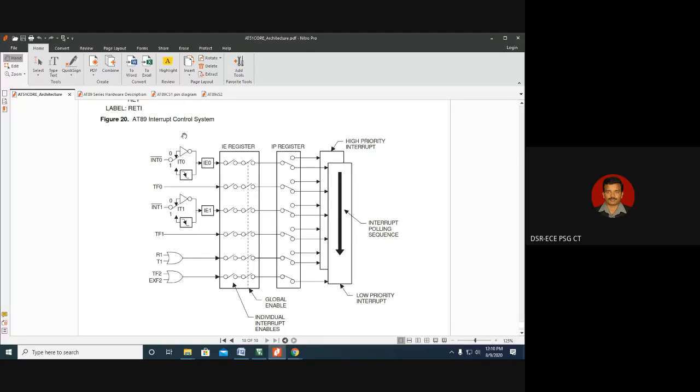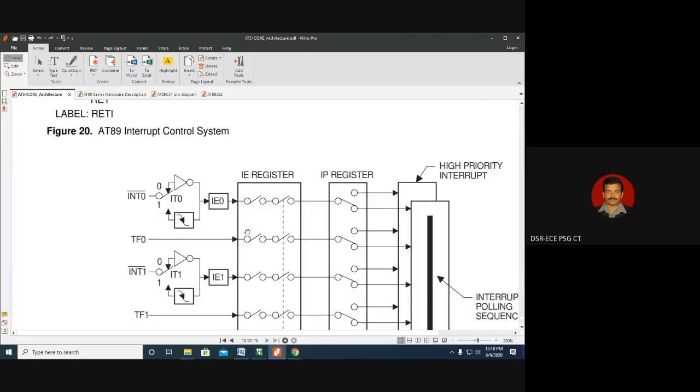So if you look at the interrupt structure of this 8051 microcontroller, you can understand very clearly. I am zooming in. When you enable this interrupt, there is something like the IE0 flag. This flag will set. Whenever the interrupt happens, and there is an inverter, when you make this 0, that means when you are creating an interrupt by putting it 0, it is complemented, it will become 1, and IE0 will become 1. Whenever the interrupt happens, the IE0 bit will become 1.